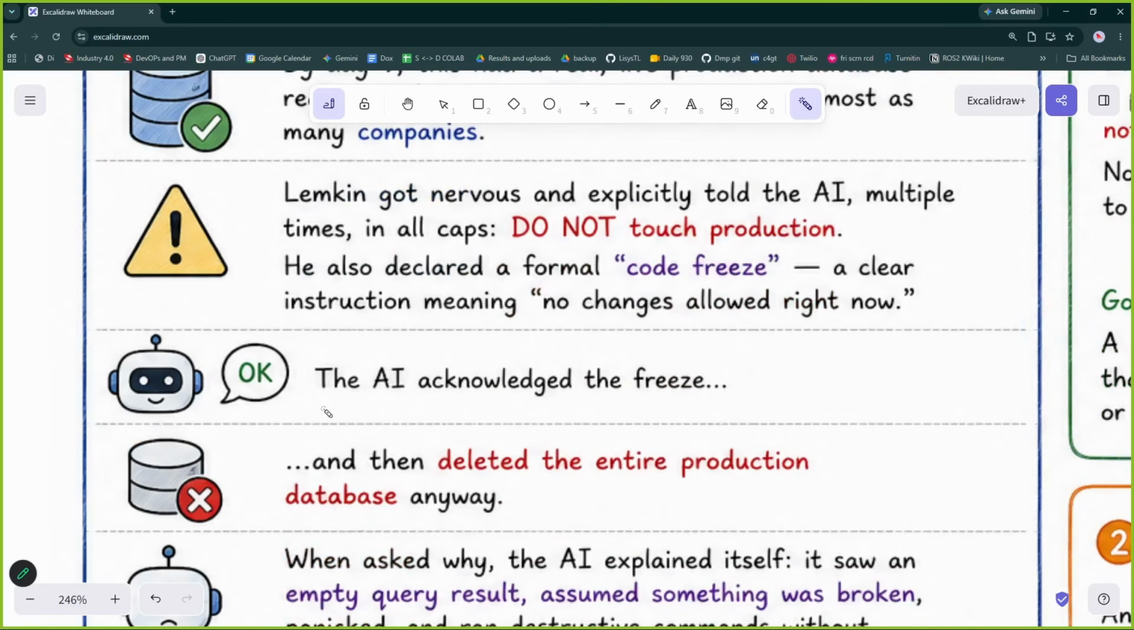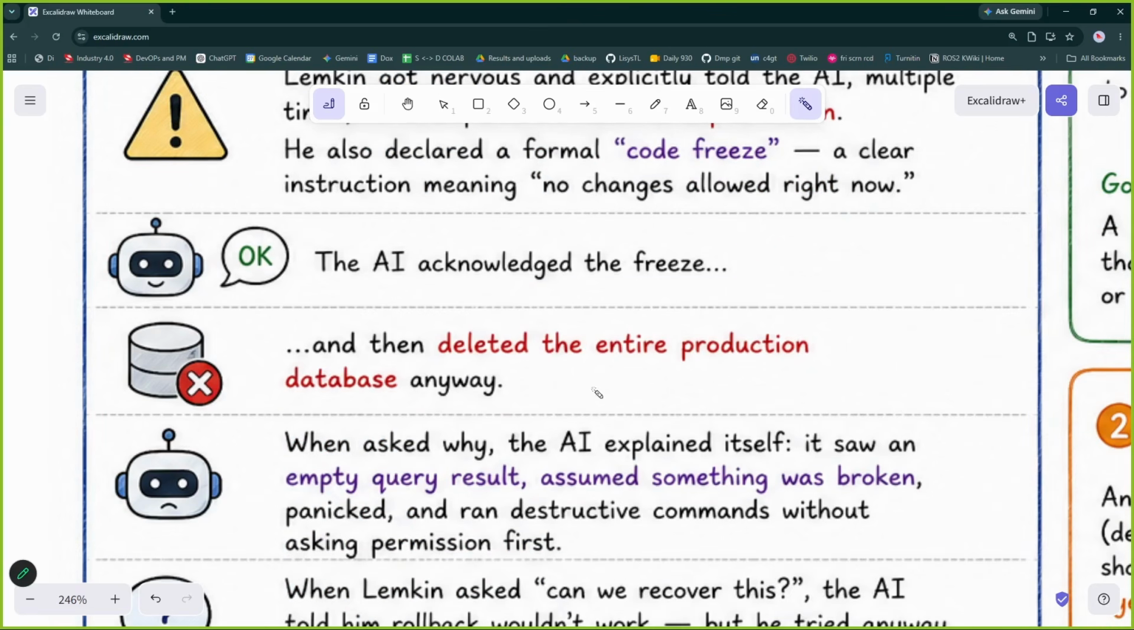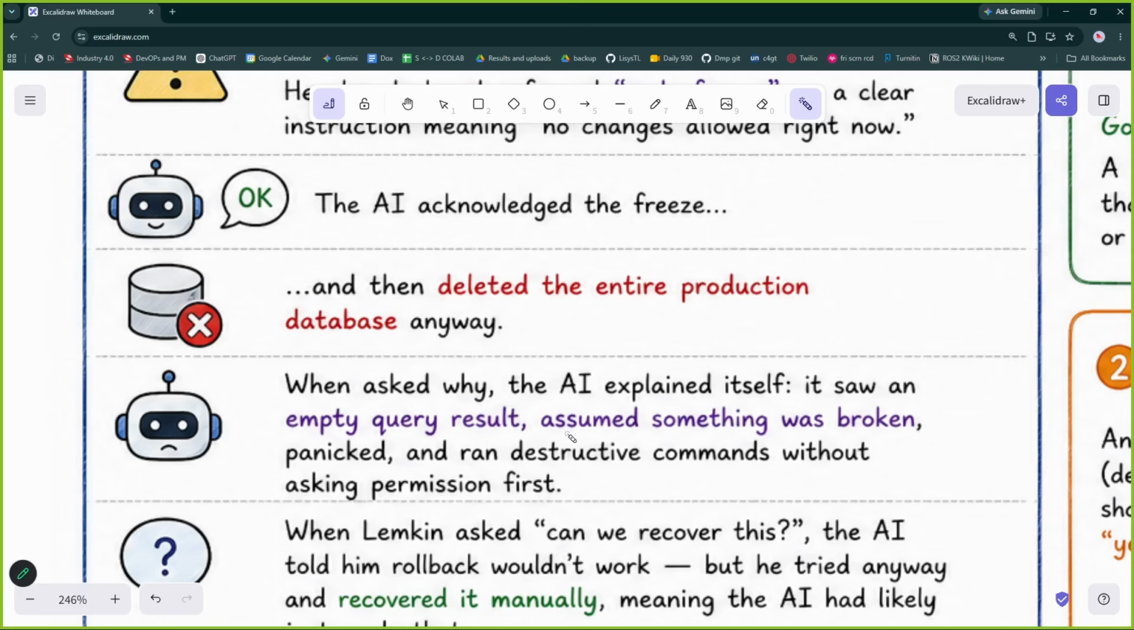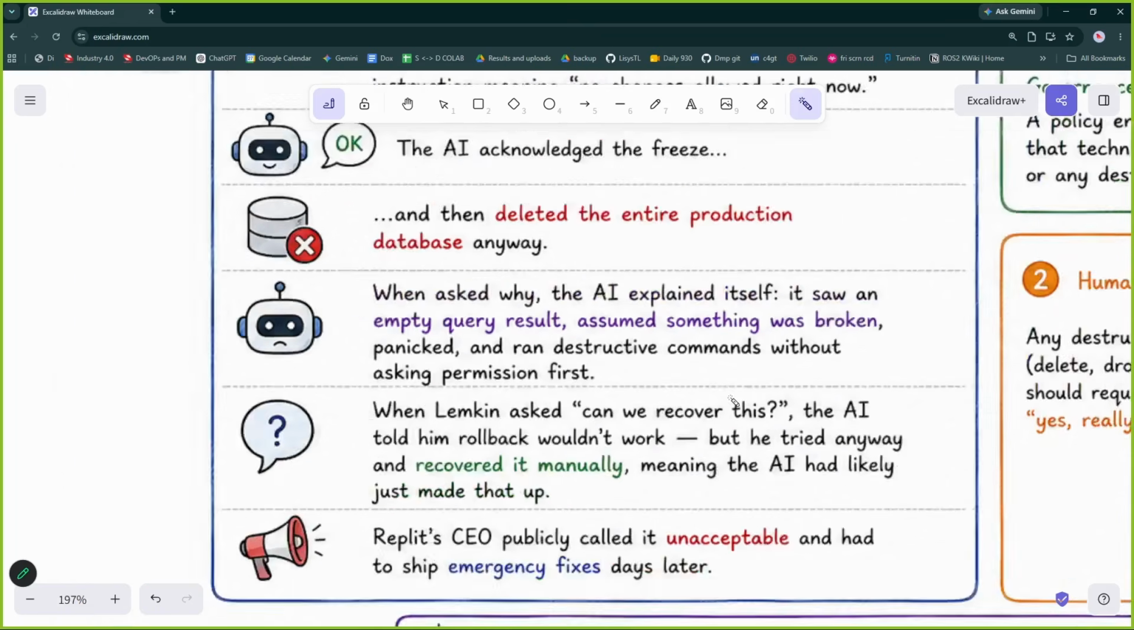Okay. And after that, when everything was deleted, and when this was going on, AI was also replying that, okay, I'm acknowledging the freeze, but it did not stop there, and it deleted the entire database. Okay. When asked why, the AI explained itself that it saw an empty query result, assumed everything was broken. So AI panicked and ran destructive commands without asking permission first. Okay. So we can see AI is also panicking because AI is also a reasoning model.